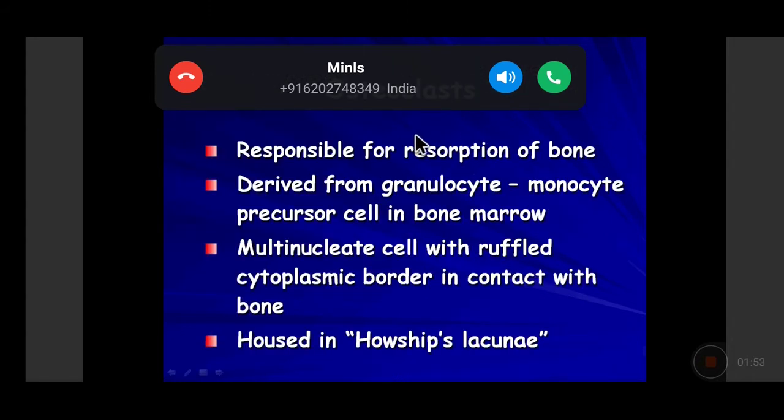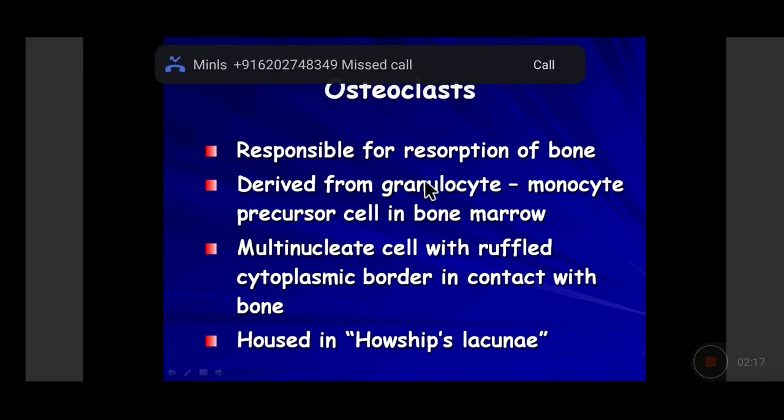So what are osteoclasts? Osteoclasts, as I have told you, are multinucleated giant cells. So they are physiological giant cells. The other physiological giant cell is a megakaryocyte. Now these osteoclasts are derived from the granulocyte monocyte precursor cell present in the bone marrow itself. So they would be positive for the monocyte immunohistochemical stain CD68 and are responsible for resorption of the bone.